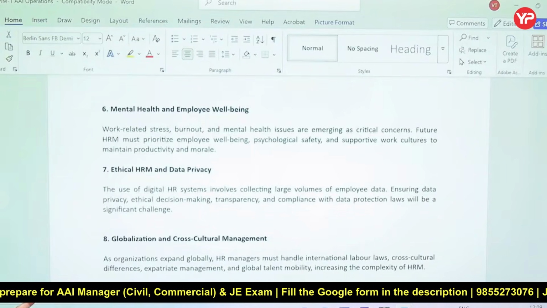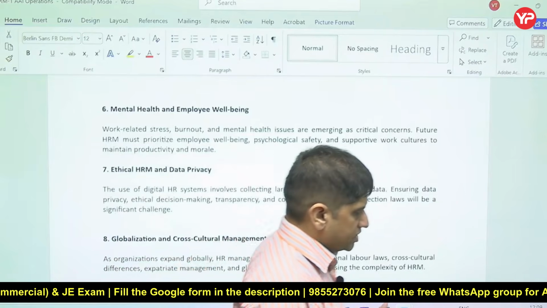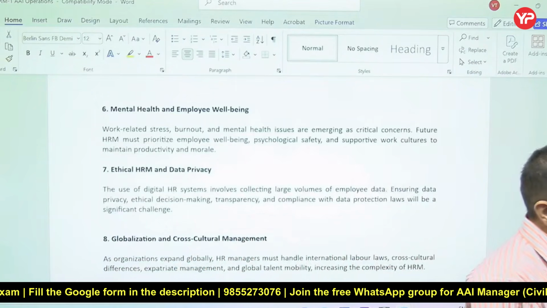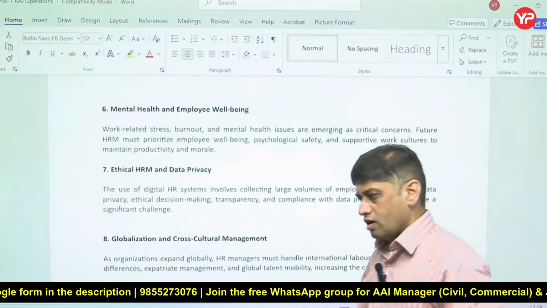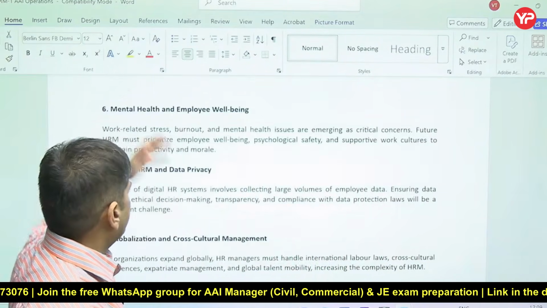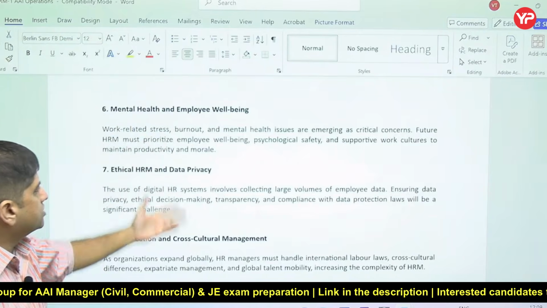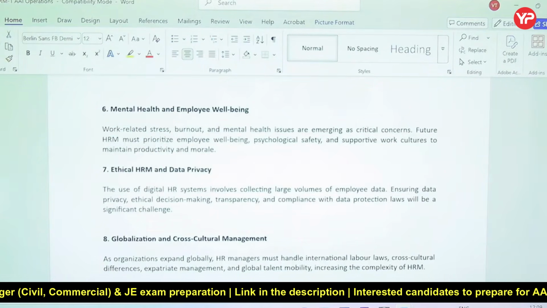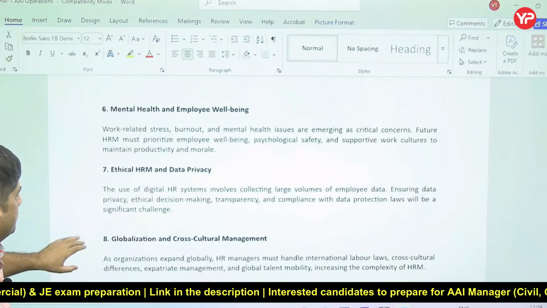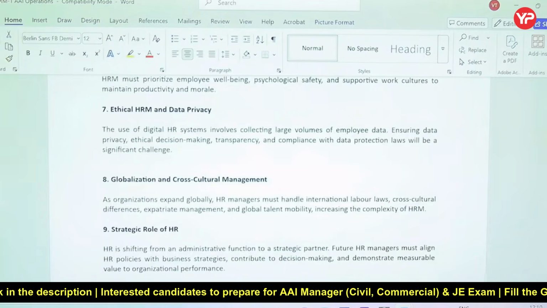Mental health and employee well-being. Because of ever-increasing competition and the requirement to upskill and improve themselves, there is stress or pressure which employees may be facing. So the work culture should be such that productivity is maintained and morale is high, without pressure and without stress.